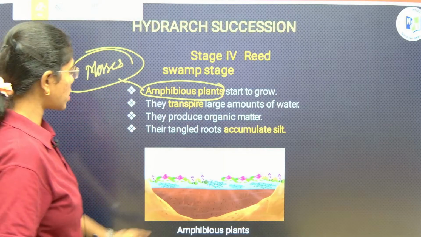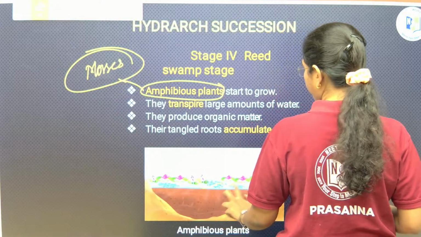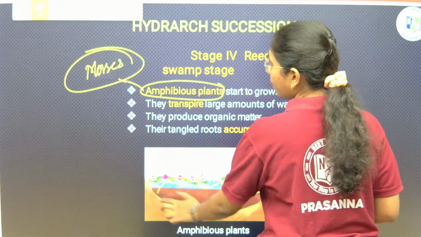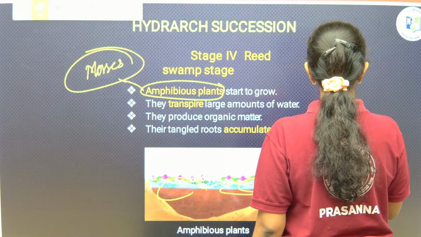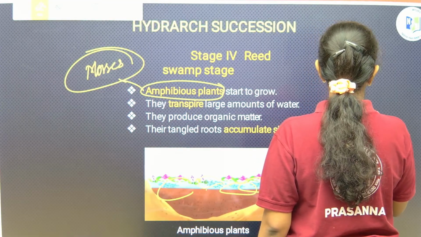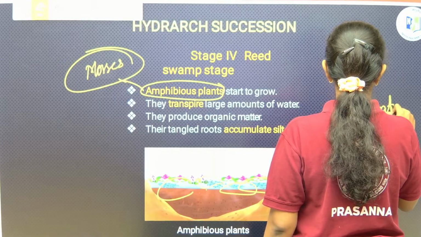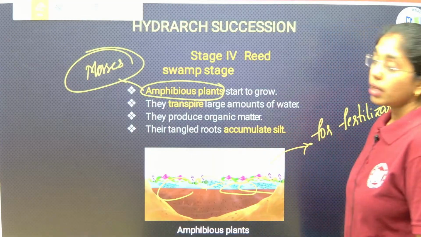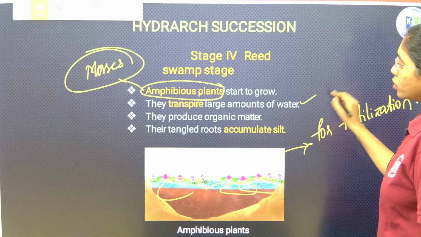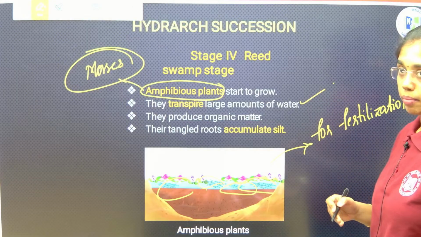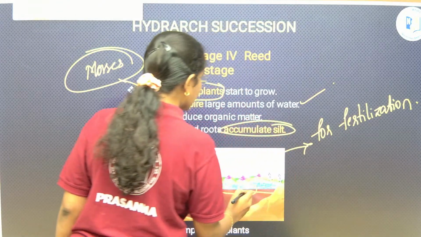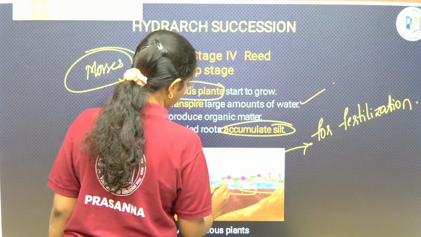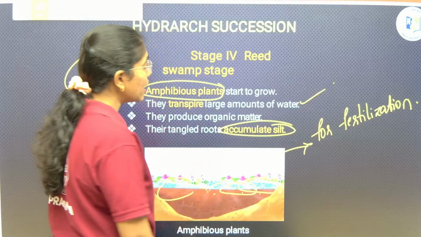Amphibious plants will start growing here, as they depend on water for fertilization. They transpire large amounts of water, they produce organic matter, and their tangled roots will accumulate silt here.